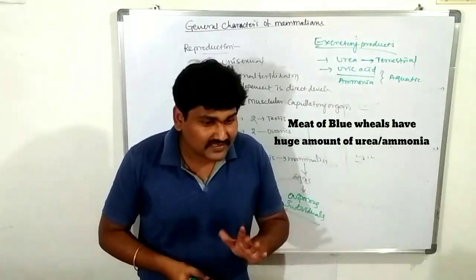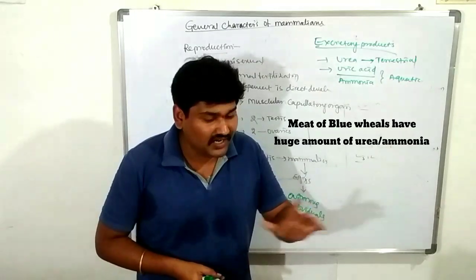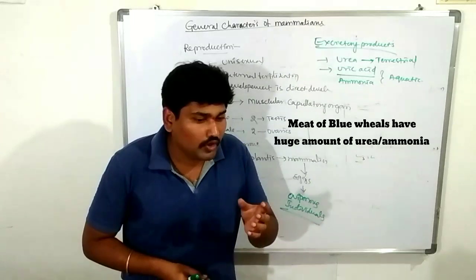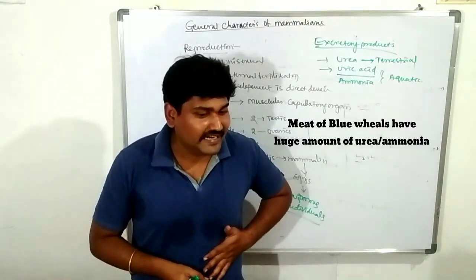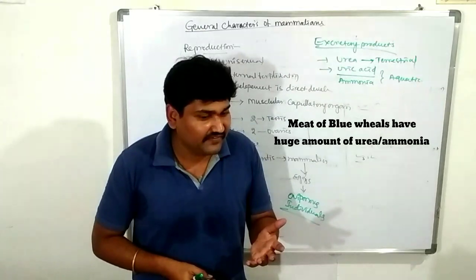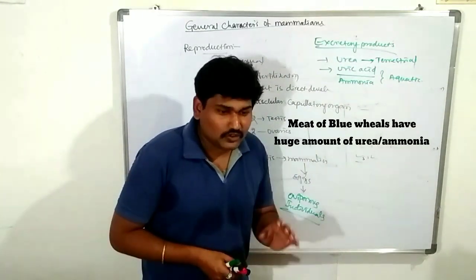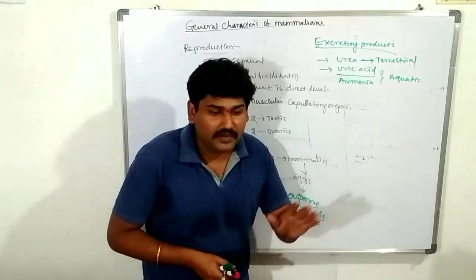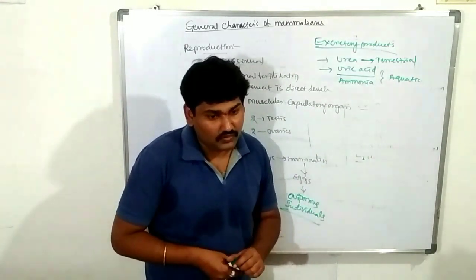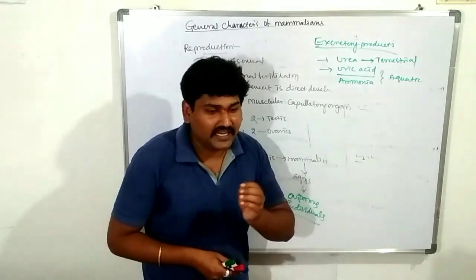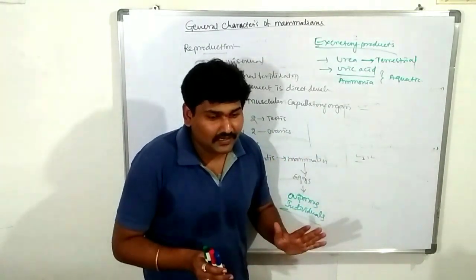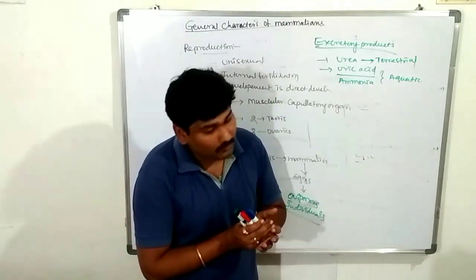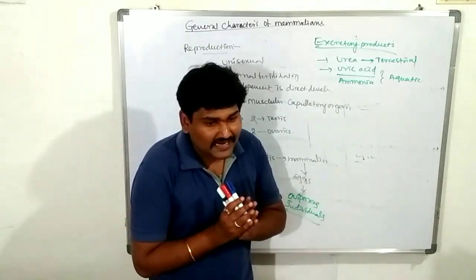So what is the importance? The ammonia is useful for the regulation of ions, facilitating exchange of ions from the outer surface of the aquatic region to the inner body. The ammonia is there in the meat and skin region, so blue whale meat is highly toxic in nature and is never consumed as meat. Why? Because of the presence of ammonia. Clear?